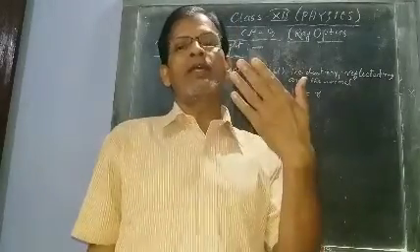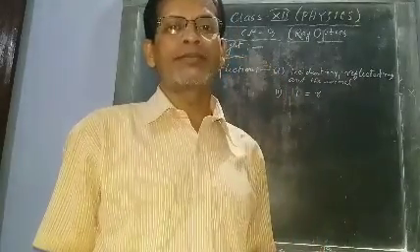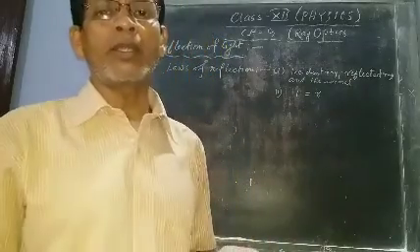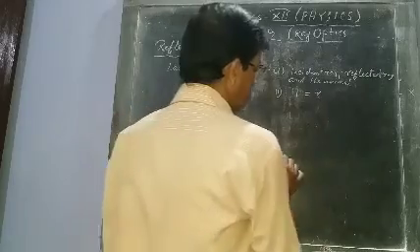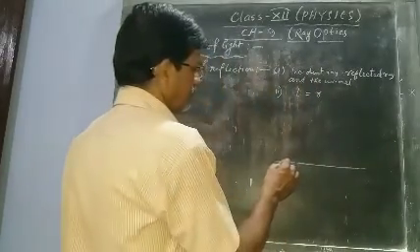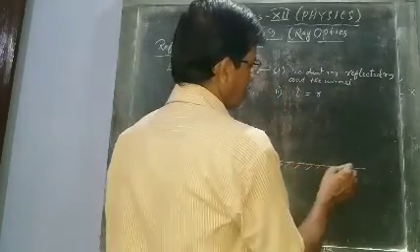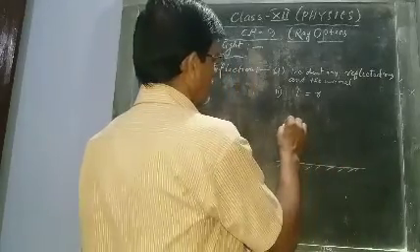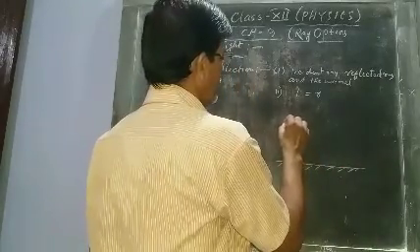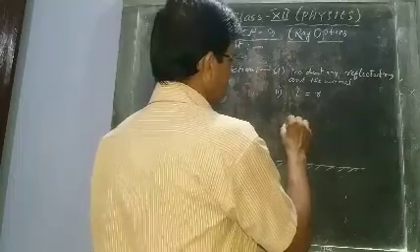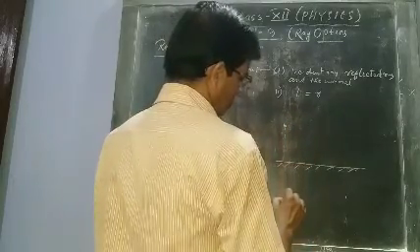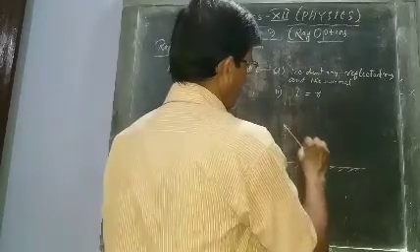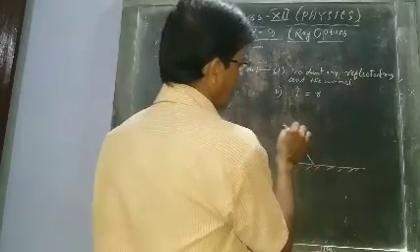Now, reflection in case of plane mirror. In case of plane mirror, what will happen? You see, so there is an object, there is a ray, there is another ray.